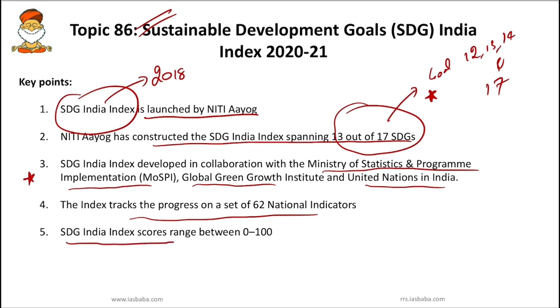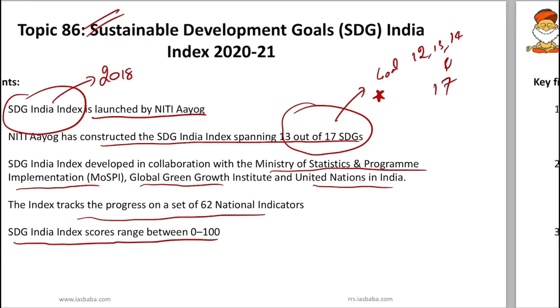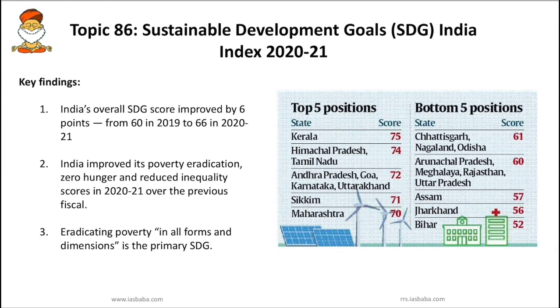Next, you have to know the SDG India Index scores range between 0 and 100. That is, the higher the score of a state or UT, the greater the distance to target achieved. So let's see what the key findings of the SDG India Index 2020-2021 are. The country's overall SDG score has improved by 6 points, from 60 in 2019 to 66 in 2021.